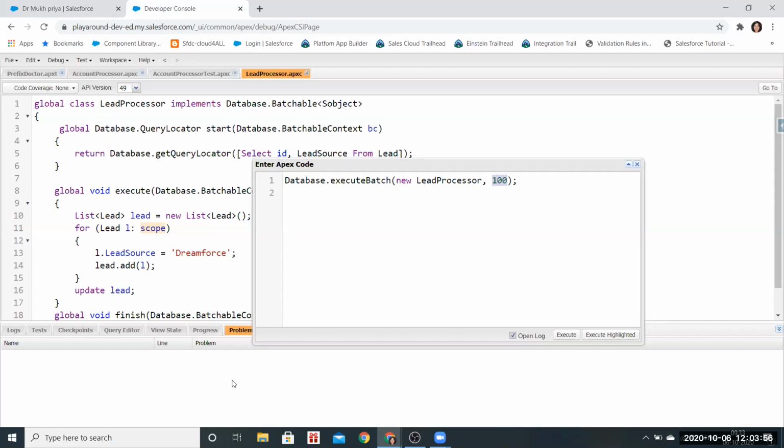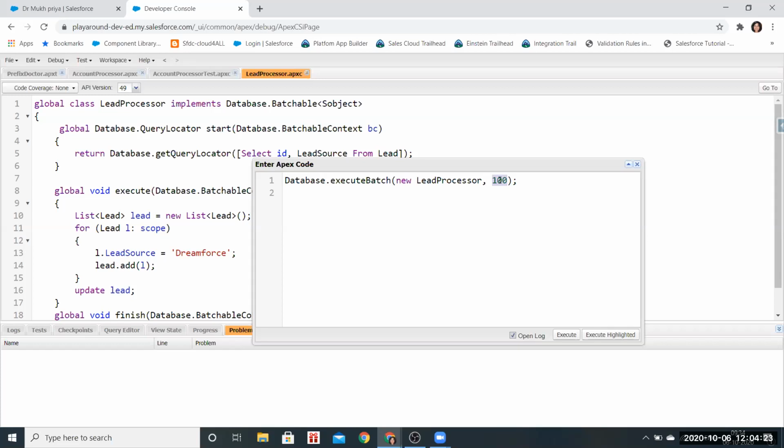If it is 50,000 records, then this batch will run 500 times. The number of batches will be 500, and each batch will have 100 records. So at a time, the lead source will be updated to Dreamforce for 100 records. Got it. Cool.